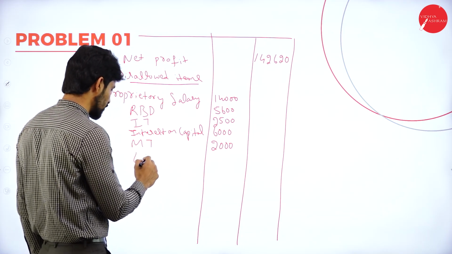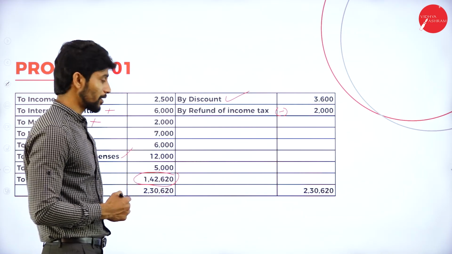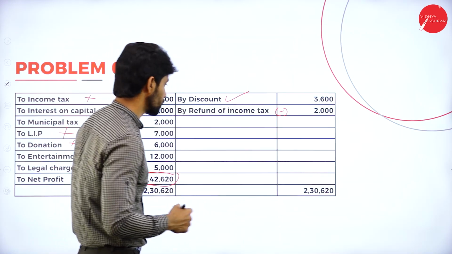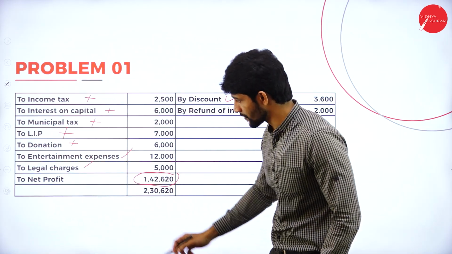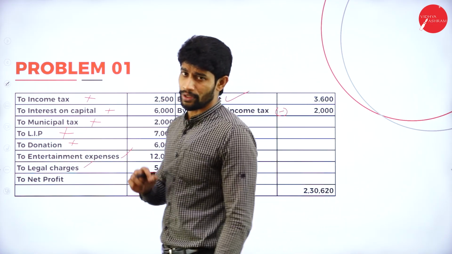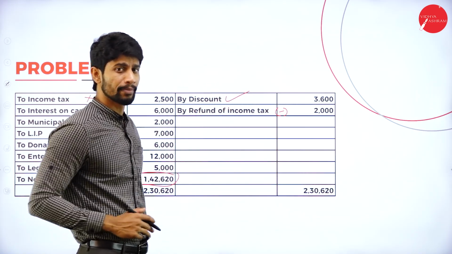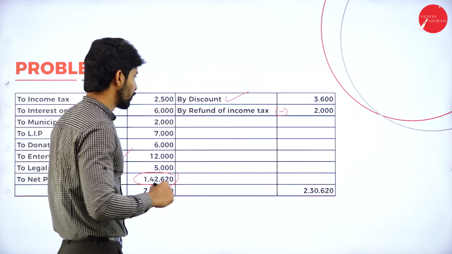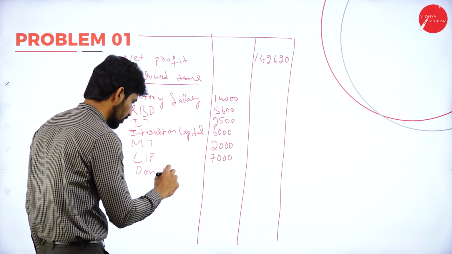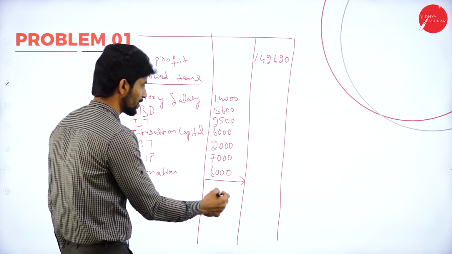Next, life insurance premium is also there, right? Life insurance premium 7,000. That is not relating to business. Next, we also have another expenditure which is not relating to business, that is donation. Donation is how much? 6,000. So donation is not a business expenditure, but he claimed it. What are we supposed to do? We are supposed to add it back to the net profit. So donation of rupees 6,000.